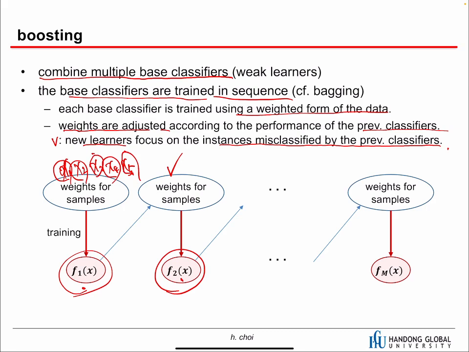And then for the third model, when the second model is not perfect for x sub 3, we put more weight on this sample and then we train f3. And then we train the next model and the next model and the next model. So finally we have f sub m. This f sub m depends on the previous classifiers, and this one depends on the previous classifiers. So when we train the models, all these models are in a sequence. There is an order.